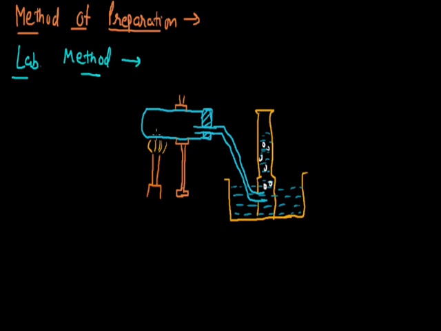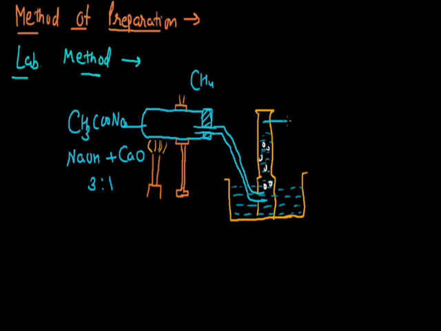In this experimental setup, we take the starting material, sodium acetate with the formula CH3COONa, and we heat this with soda lime, which is a mixture of sodium hydroxide and calcium oxide in the ratio of 3:1. When we heat this mixture, the result is the formation of methane, and this gas is collected with the help of this tube by the downward displacement of water. So the gas we are collecting here is methane, which can be separated from here.